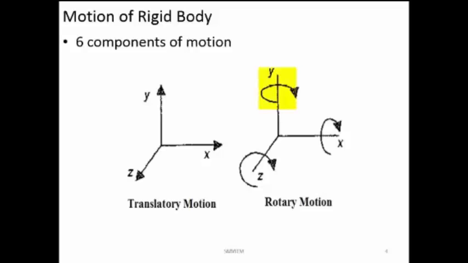One more motor to cause the rotary motion about the y-axis, and one more actuator to cause the rotary motion about the z-axis. So you will be having different actuators to cause different motions. Now whatever the component of movement you are having, that much amount of movement has to be generated by a particular actuator. Now it becomes very easy. So you have to control one actuator to get some amount of motion. So you are giving a signal by using different circuits.